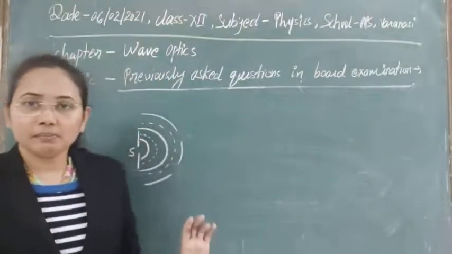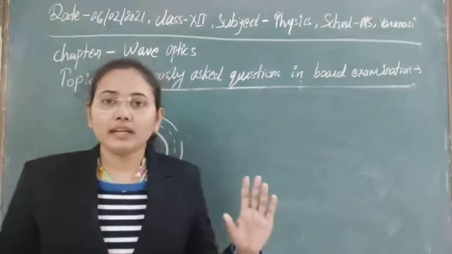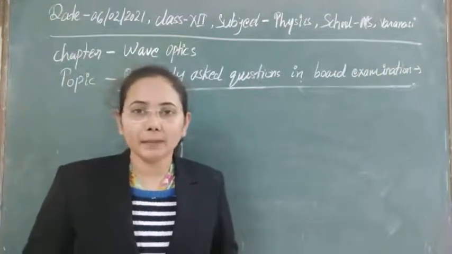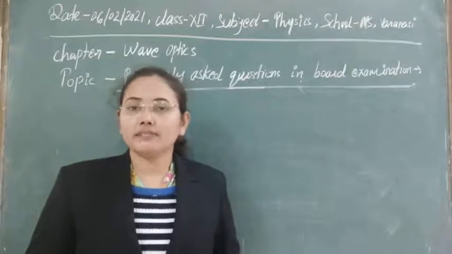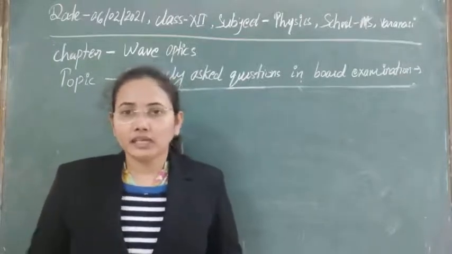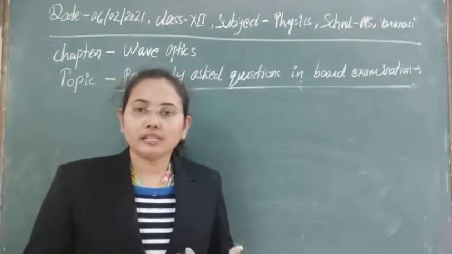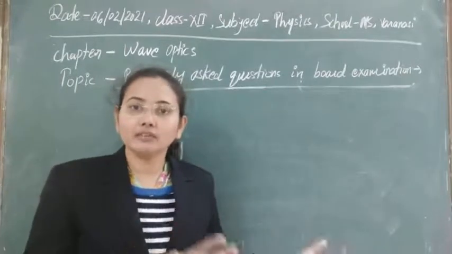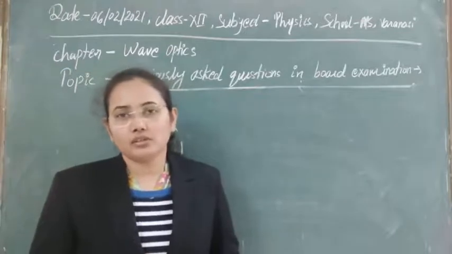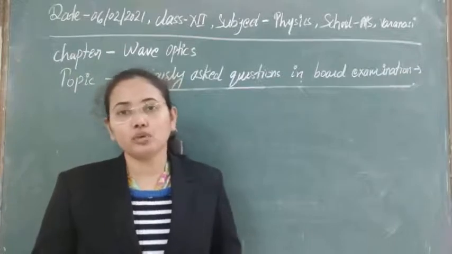So in this way, it is simple, the way to make coherent sources also. Means we are not taking two different sources, because if we take two different sources, then there will be a slight difference in their frequencies or phases. So due to that reason, we always convert a single source into two sources. If you convert a single source into two sources, then definitely the frequency will automatically be constant, and the phase difference between the two will be constant also. Means it is very easy to produce coherent sources by using only one source.